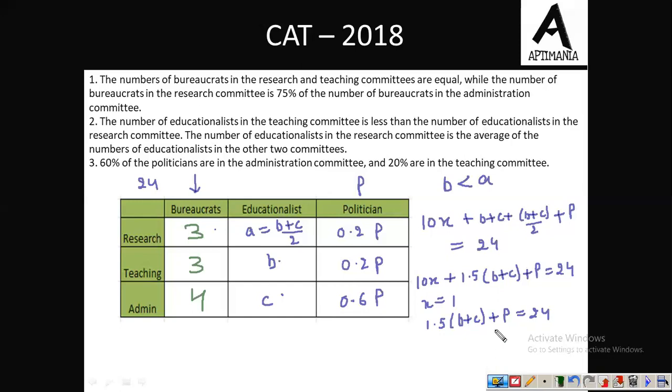P equal to 20 is also not possible, because then the remaining would not be a multiple of 1.5. Suppose P is 20, then 1.5 into (B plus C) must be equal to 4, but this 4 is not a multiple of 1.5. The value must be a multiple of 1.5. So P equal to 20 is also not possible. So let us assume that P equal to 15.